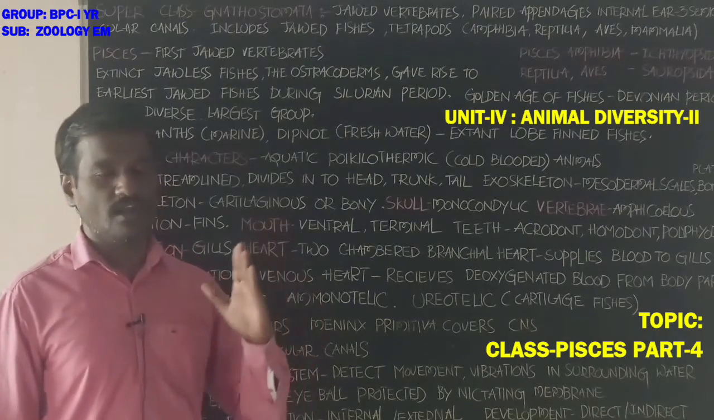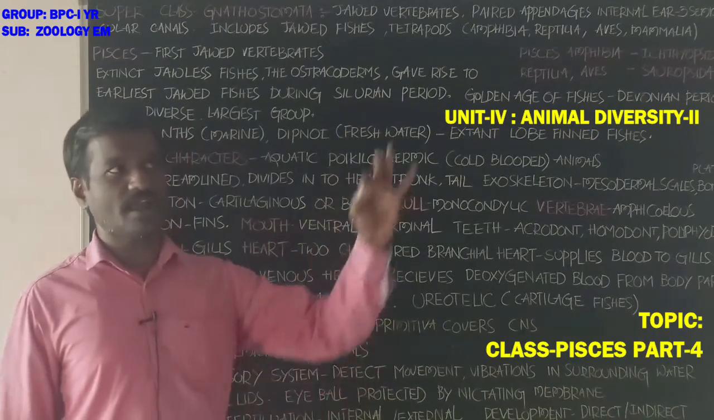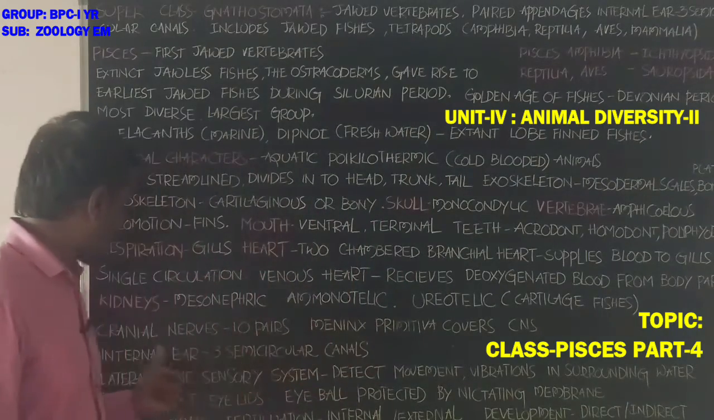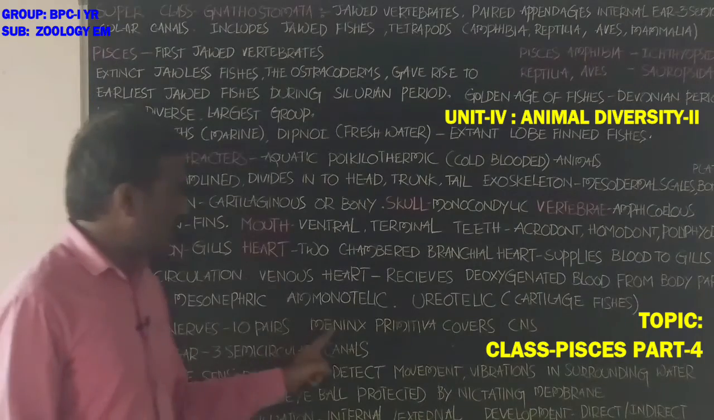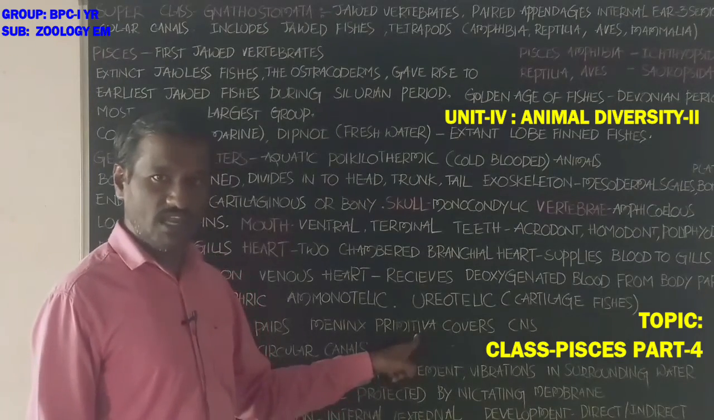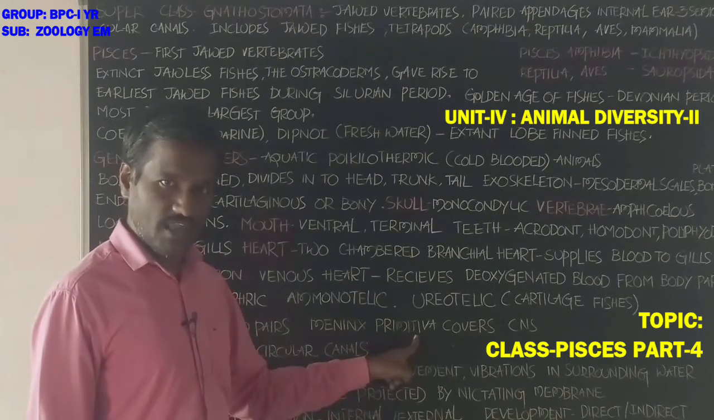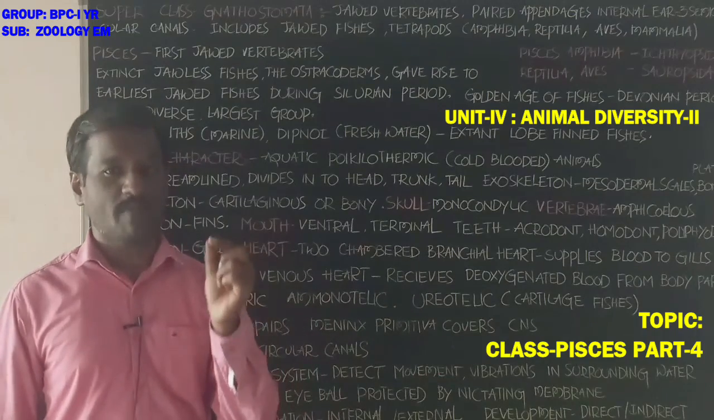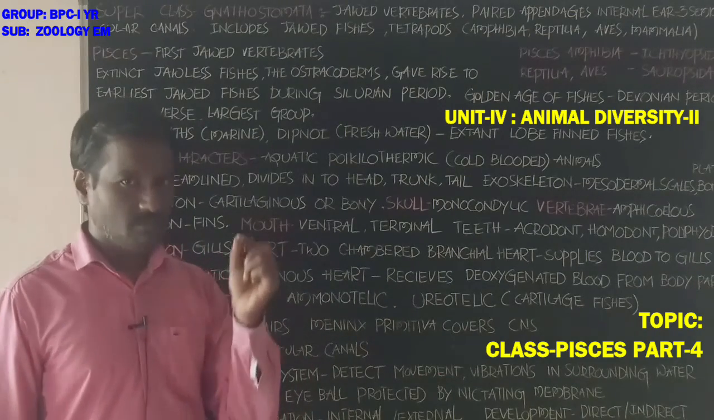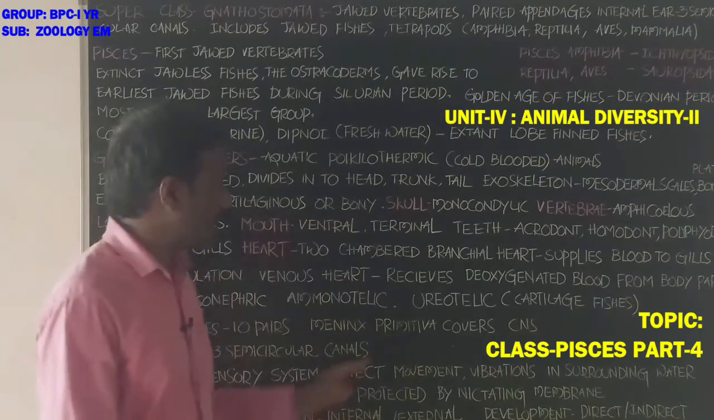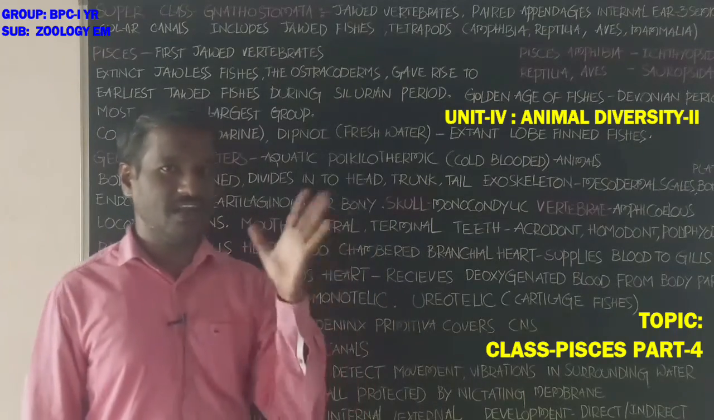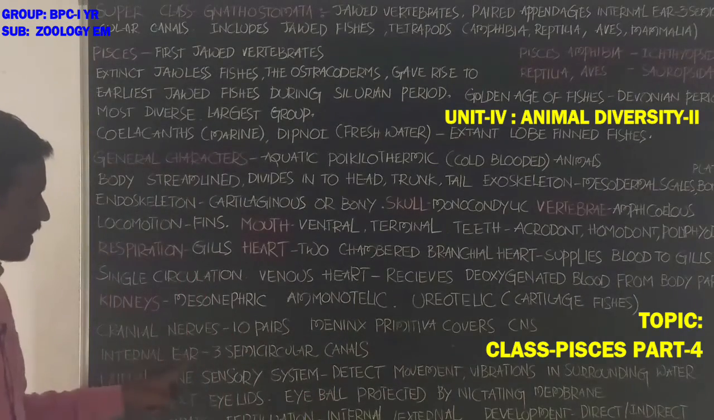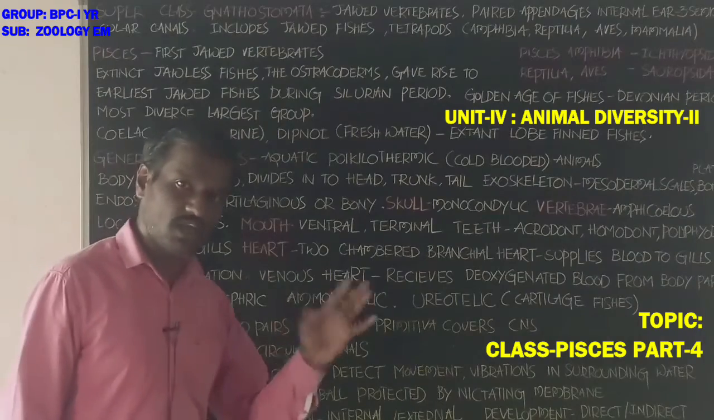Next, cranial nerves are 10 pairs. Cranial nerves are nerves that arise from the brain through the cranium. Cranial nerves are 10 pairs. Meninx primitiva is the only protecting layer that covers the central nervous system, the brain and the nerve cord. Next, internal ear is with 3 semicircular canals.